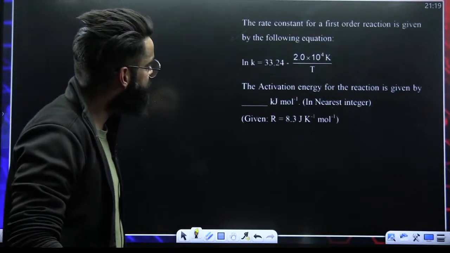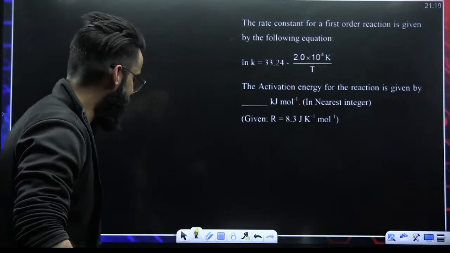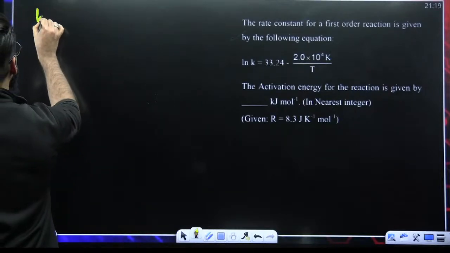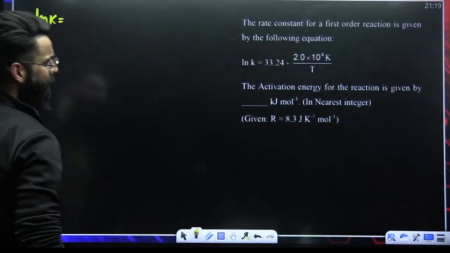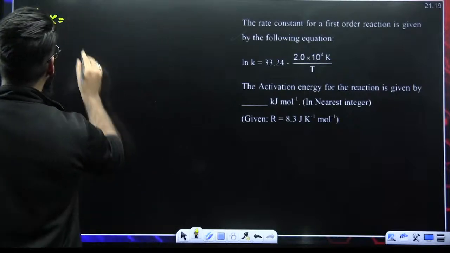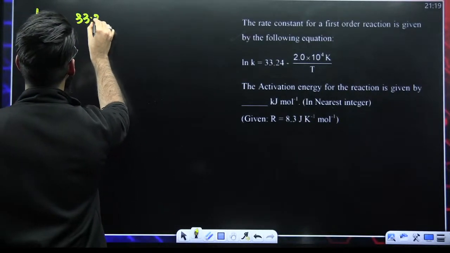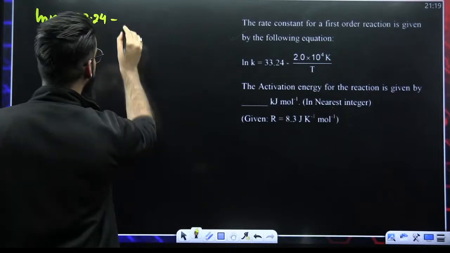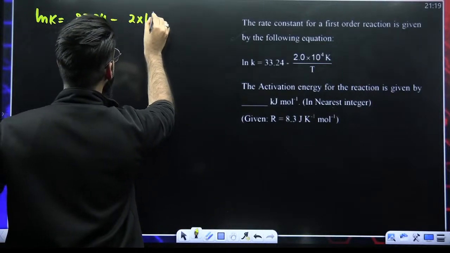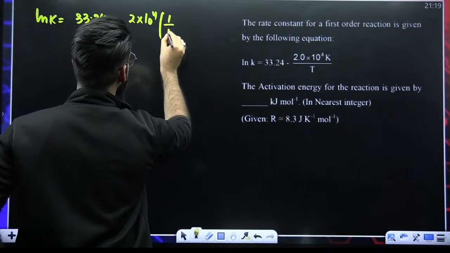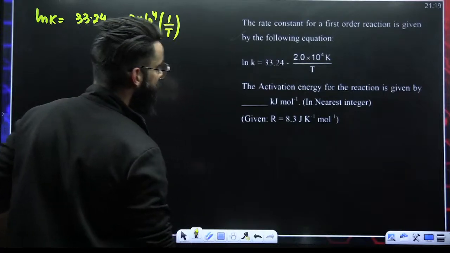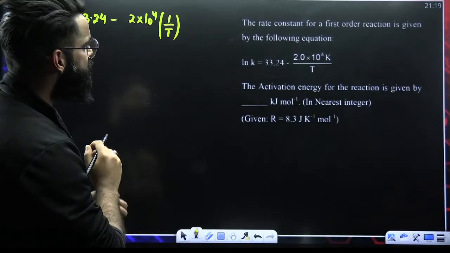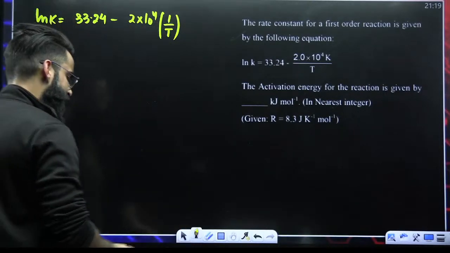The rate constant of the first order reaction is given by the following equation: ln K = 33.24 minus 2 into 10 raised to the power 4 divided by T, where T is in Kelvin. What do we have to calculate? The activation energy of the reaction. Okay, we have to calculate the activation energy.